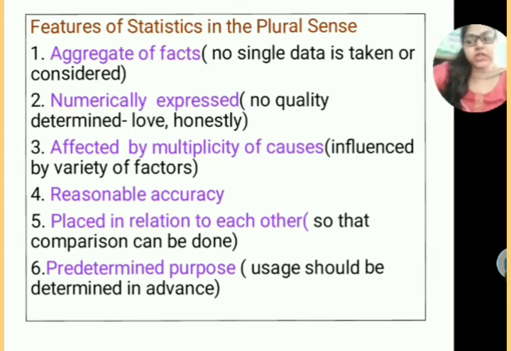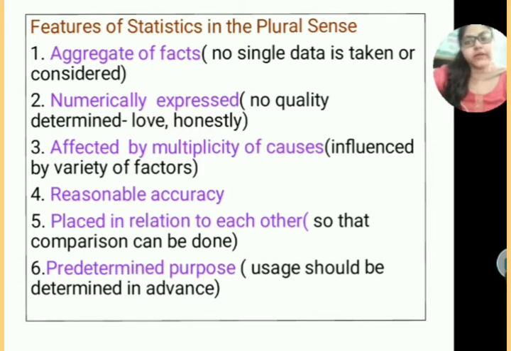But if I say that I have studied very hard, hard is just a quality. I cannot calculate my hardness, my beauty, my inner beauty, my courage, my fear in numbers. So whatever can be expressed in numbers can be termed as plural sense. Whatever cannot be expressed in numbers will not be taken as statistical data.